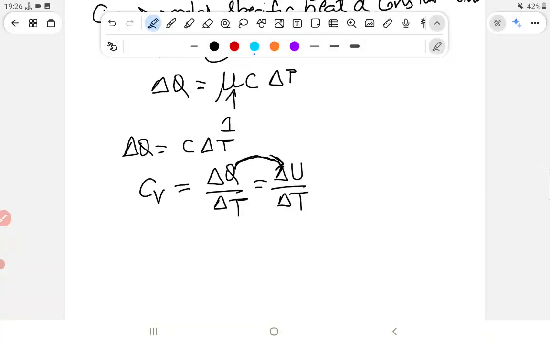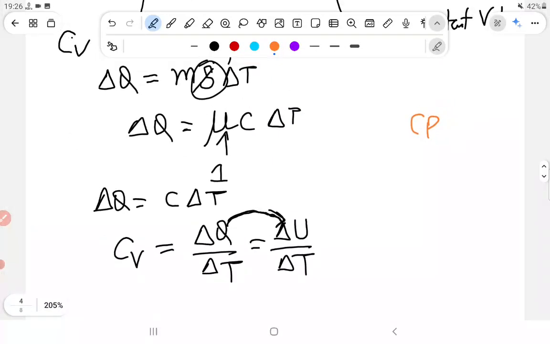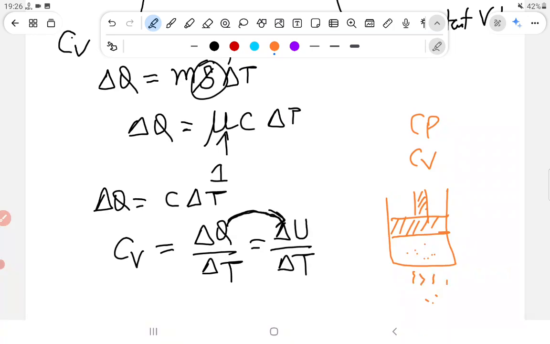Dear students, see, Cp is what? Cp is nothing but the molar specific heat capacity at constant pressure, and Cv is the molar specific heat capacity at constant volume. If you have a cylinder with a piston and gas is filled in it, and you are giving heat to this cylinder piston arrangement, what happens? The heat supplied is stored in the form of internal energy U, and some work is done by the gas. You have studied, by the first law, that whatever energy you give is somehow stored in the form of internal energy and somewhat is utilized to do the work.